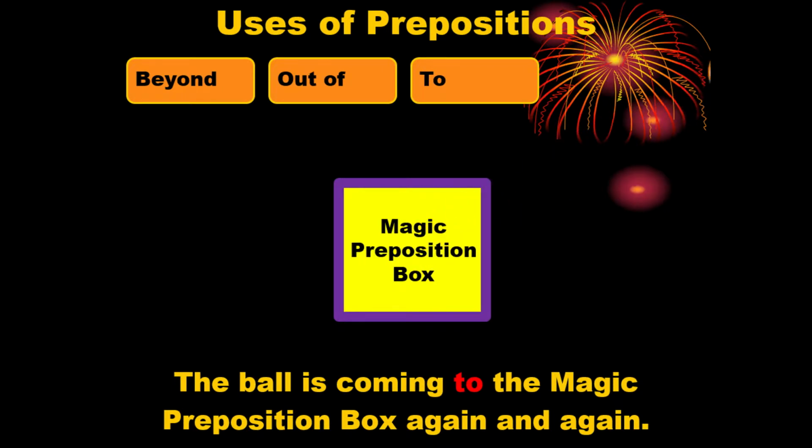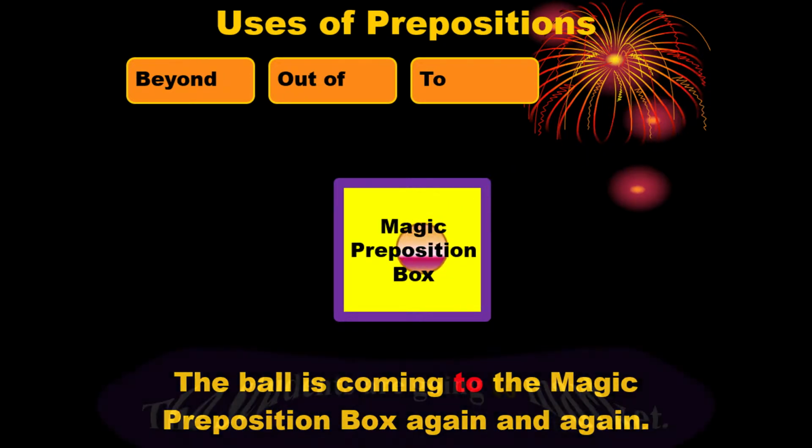What is the destination? The center of the magic preposition box is the destination, and the ball is coming to that position. When something comes to the destination, just before the destination we use the preposition to. That is why we have used to here. The ball is coming to the magic preposition box.